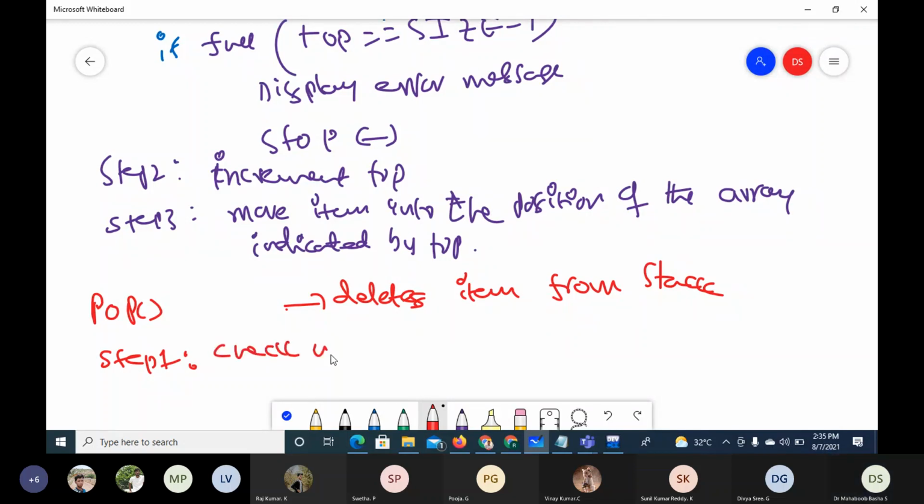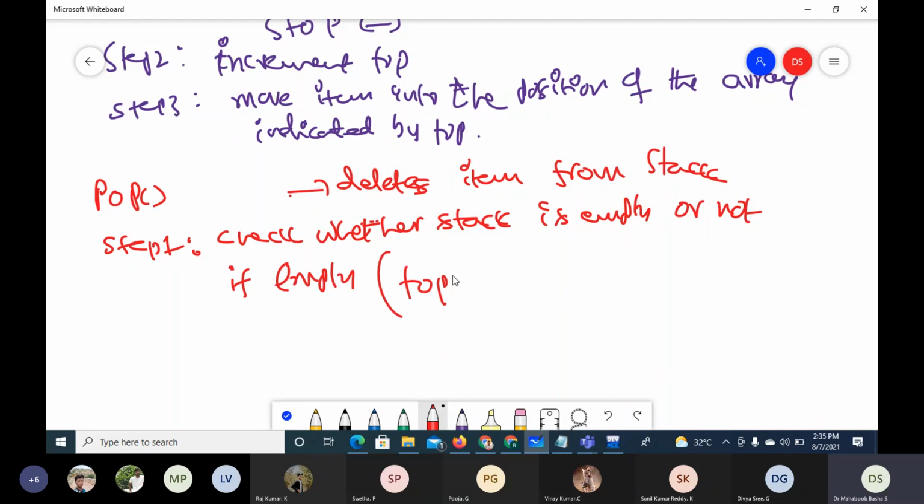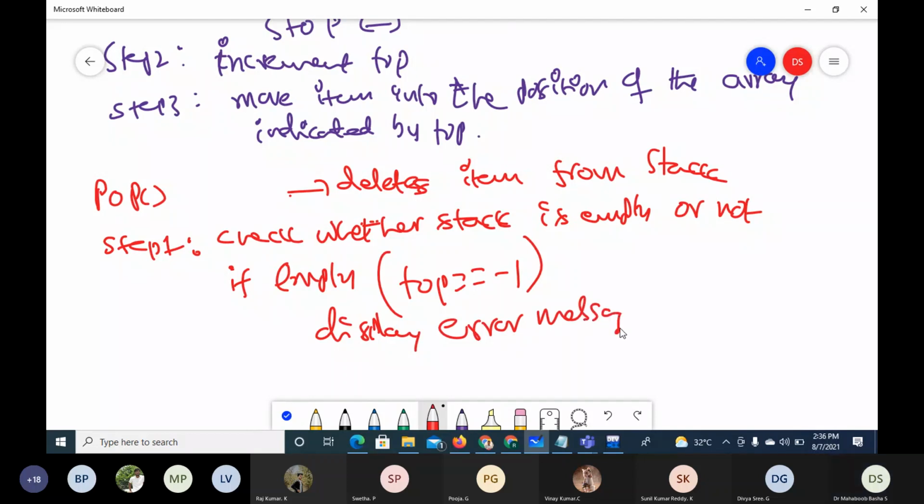Check whether stack is empty or not. How do you know whether it is empty or not? If top equals -1, it is empty. Then display error message because there is nothing to delete, and stop. Error message and stop. So this is when the stack is empty.